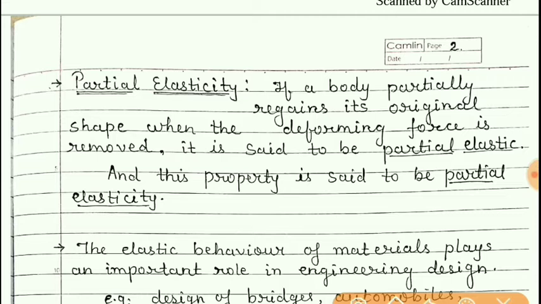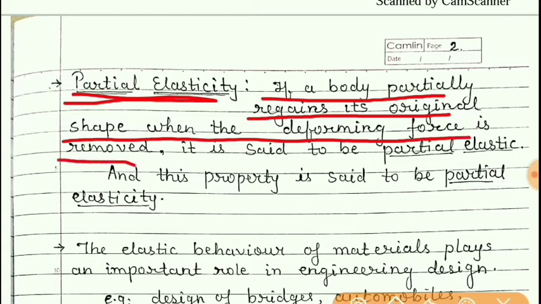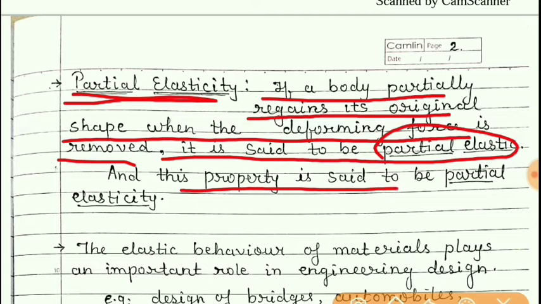Now about partial elasticity. If a body partially regains its original shape when the deforming force is removed, it is said to be partially elastic. And the property of such a body is known as partial elasticity.